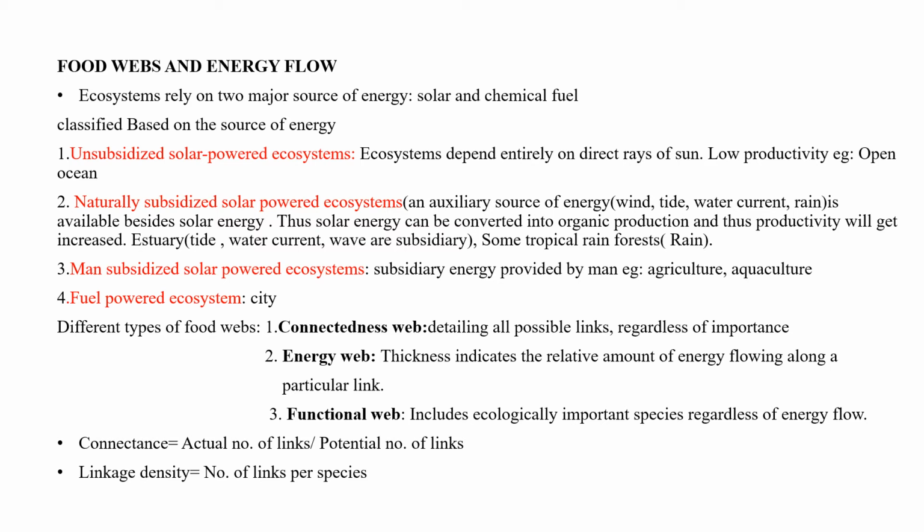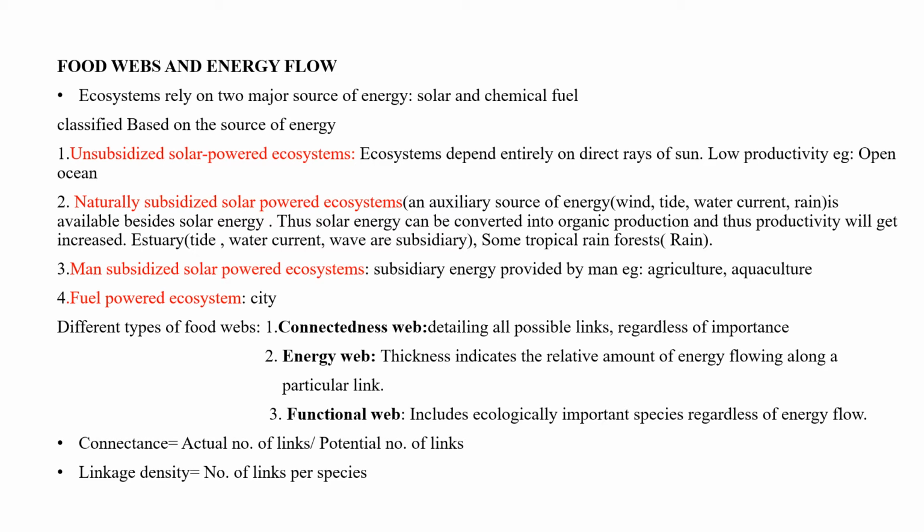Different types of food webs. The feeding relationships are termed food chains, in which producers are in the primary trophic level, followed by consumers in secondary, tertiary and successive trophic levels. The complex of food chains is termed a food web. There are three types of food webs.